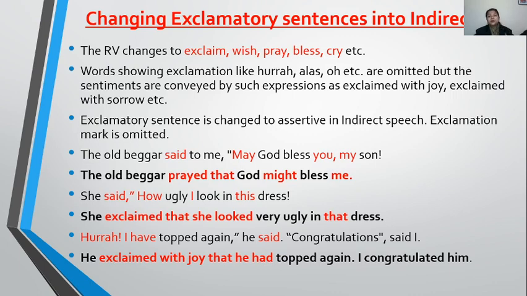While in interrogative, we use "if" or "whether" when the sentence begins with an auxiliary. And in imperative, we use the infinitive form of the verb. That means there we use "to" as a connector. Clear?